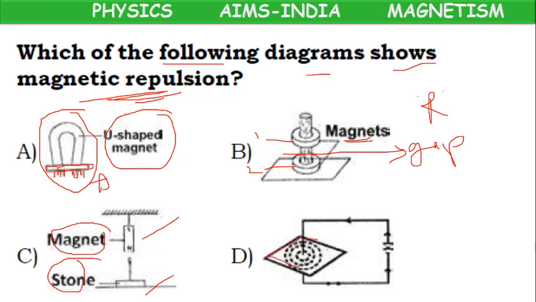Here one cardboard is there. Some iron filings are on the cardboard. Now the cardboard is under the influence of electricity. So all these iron filings arranging themselves in a particular order means there is some attraction force working in this cardboard. So what is the correct answer, children? Only in B case, repulsion. They are showing repulsion.